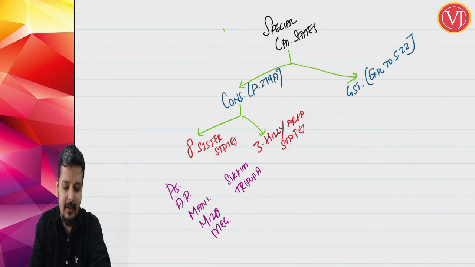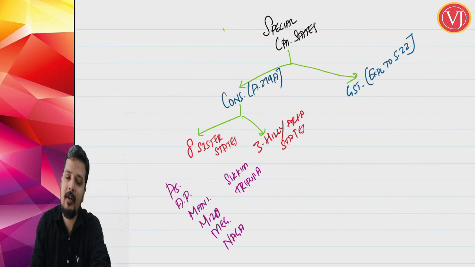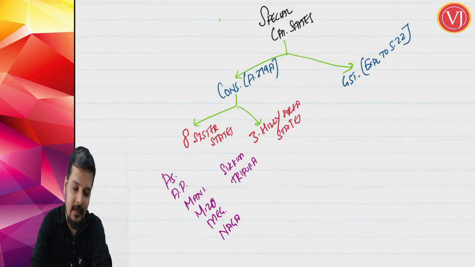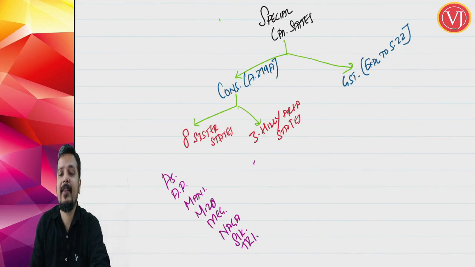Assam, Arunachal Pradesh, Manipur, Mizoram, Nagaland, we missed out Nagaland, Sikkim and Tripura. So these are the 8 sister area states that we have. Rather, we can write it down as well: Sikkim and Tripura. These are the 8 sister area states.